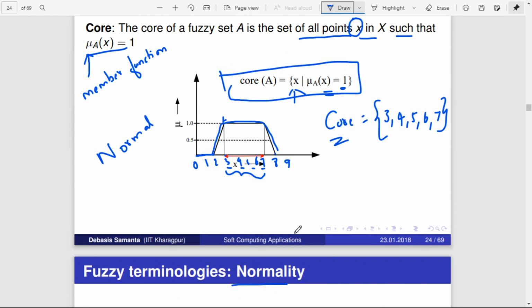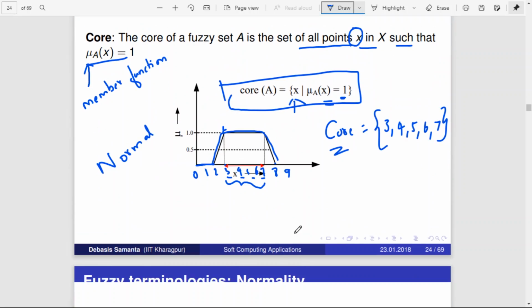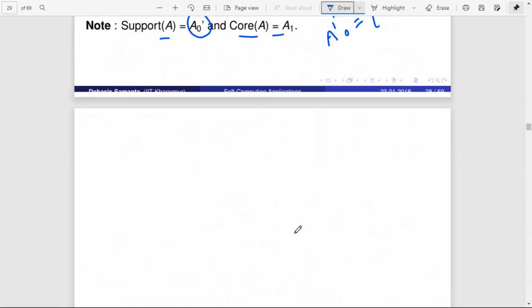Previously we have defined core of A. Core of A means a set of points in X such that the membership function is equal to 1. That is core of A.